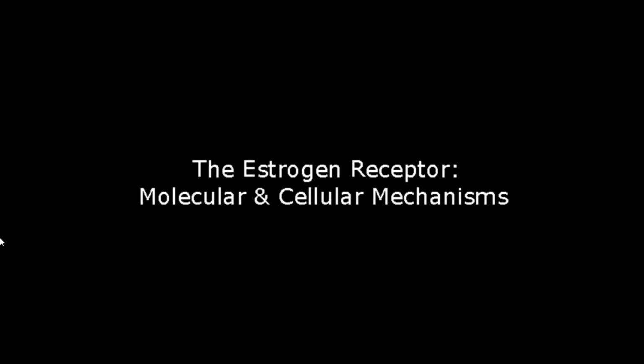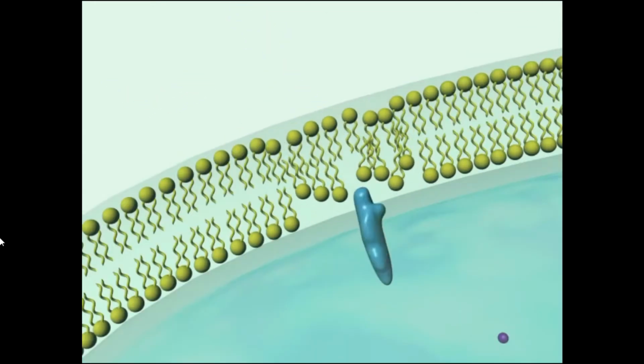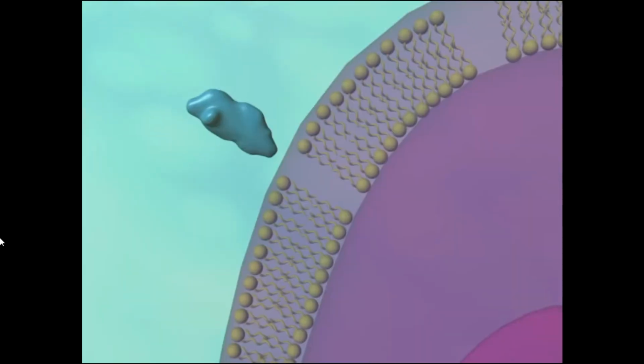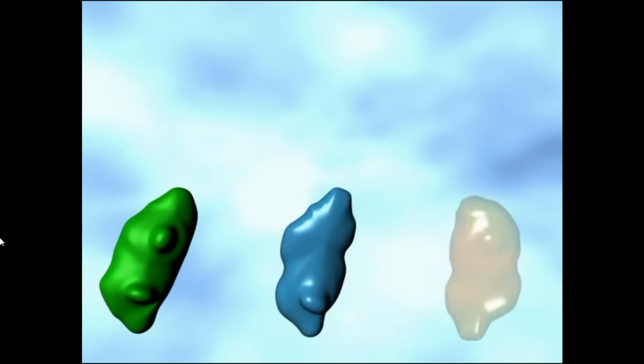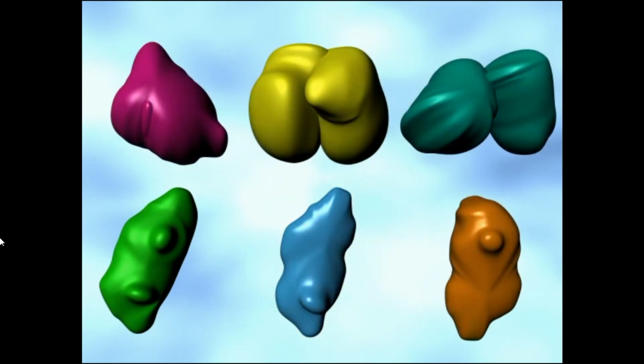The estrogen receptor, molecular and cellular mechanisms. Like all steroid hormones, estradiol circulates throughout the body via the vascular system and freely diffuses through membranes of cells in the body. In most cases, estradiol molecules travel through the cellular cytoplasm and then migrate into the nucleus, where the steroid exerts its major effects on cellular functioning. Steroid hormones, including estradiol, exert their effects by interacting with a special class of proteins called steroid receptors, found in the cells of target tissues.